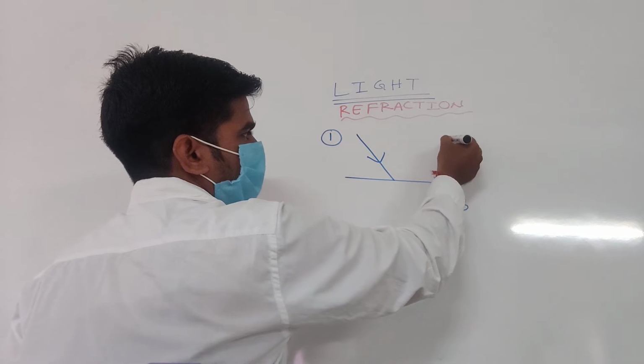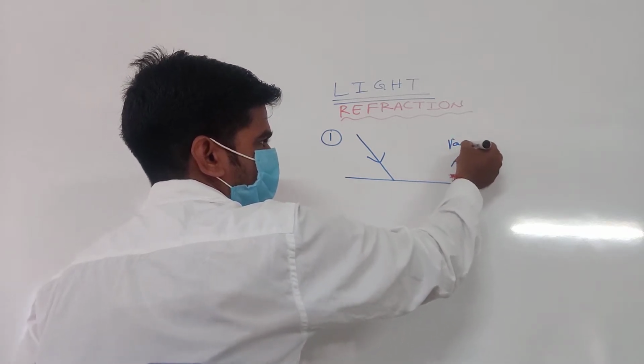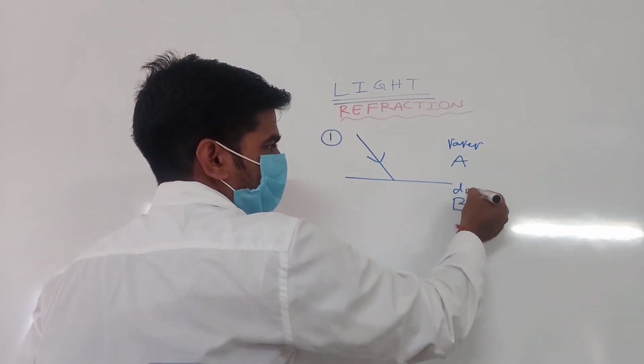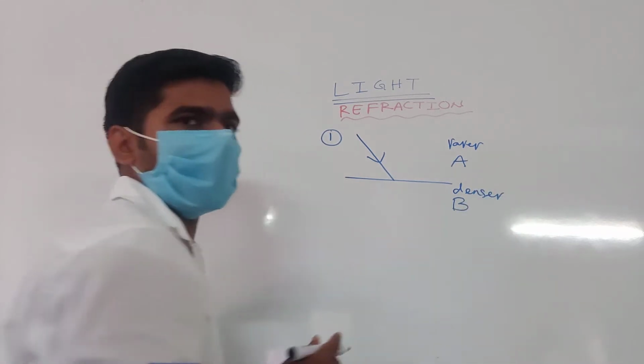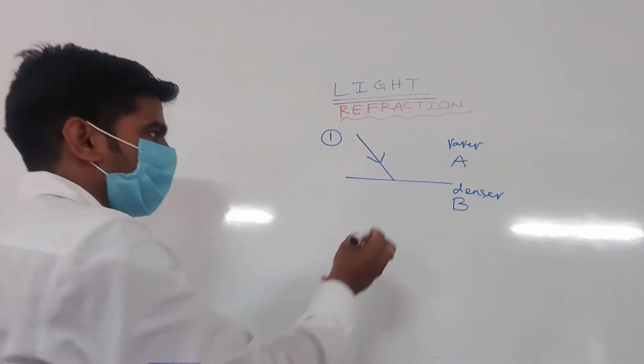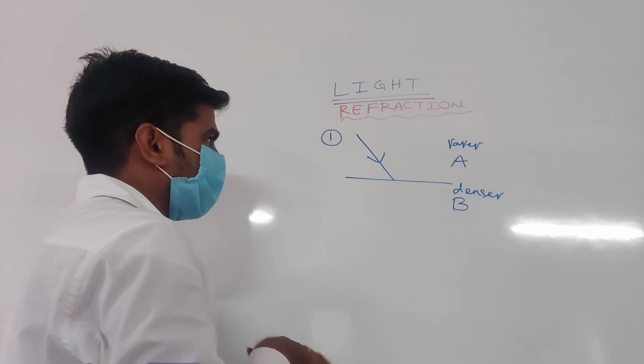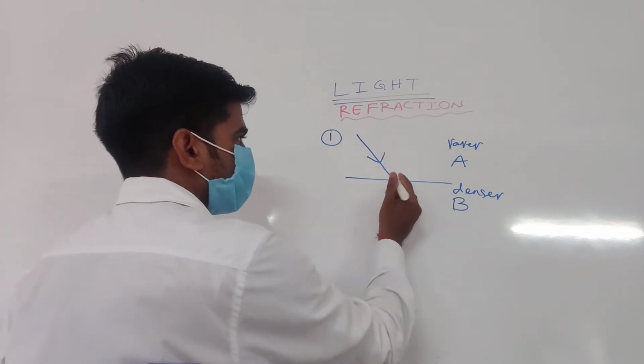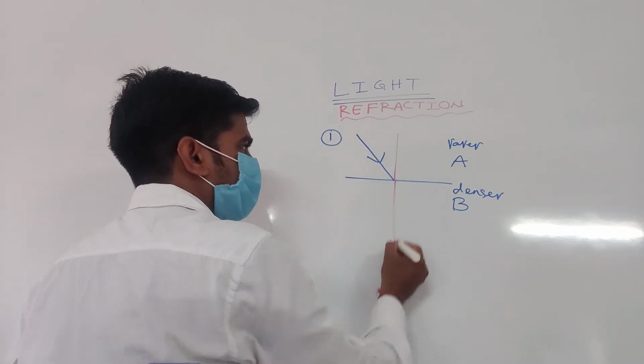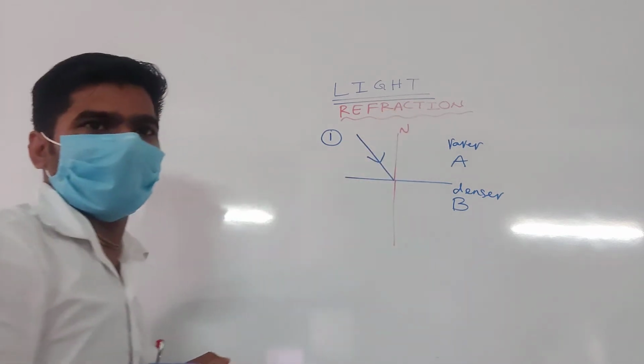Suppose this is the rarer medium, this is the denser medium. Optically rarer and optically denser. So you should draw a normal. This is the normal. The red line is the normal.